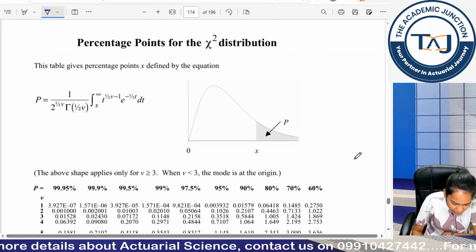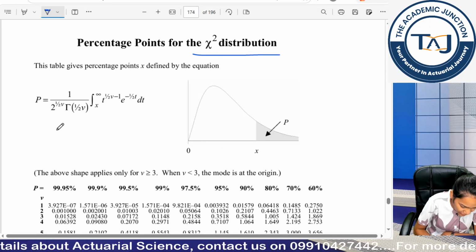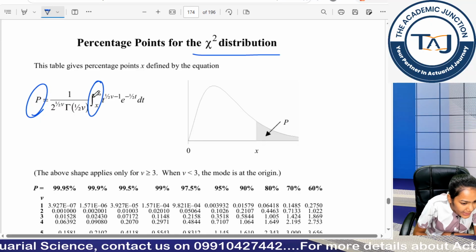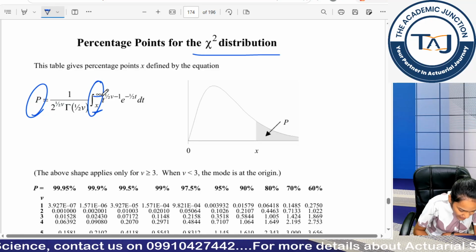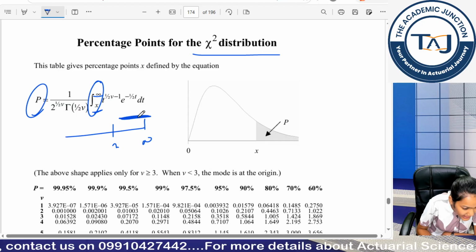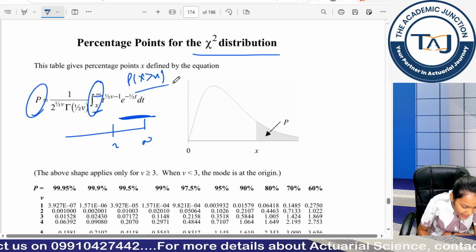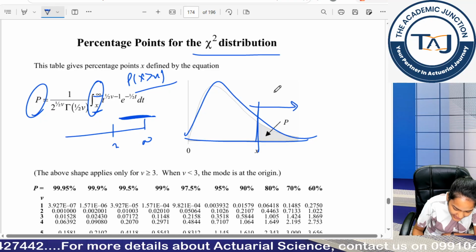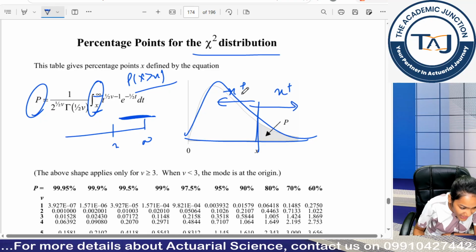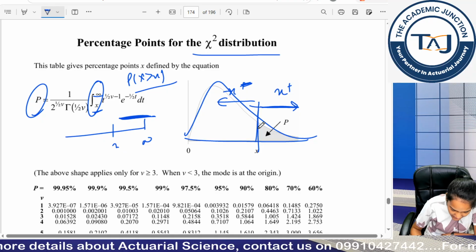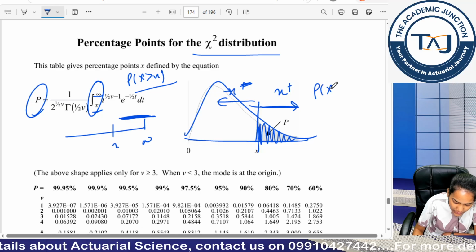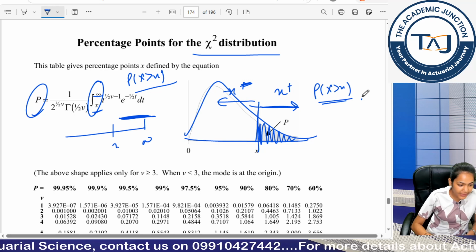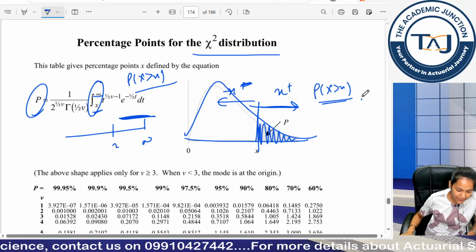For example, if I move to this tables book section, the first check is this notation, but I can't interpret anything from it. So I will go to my limits of integration. The limits of integration are now from x to infinity. It means greater than values. So this tables book is giving me X is greater than x. Otherwise, if I come to this section, here x is greater than, here x is less than. My shaded region is greater than, that's why I am finding the greater than values. Is it okay? Quickly give me a yes if this interpretation is okay.